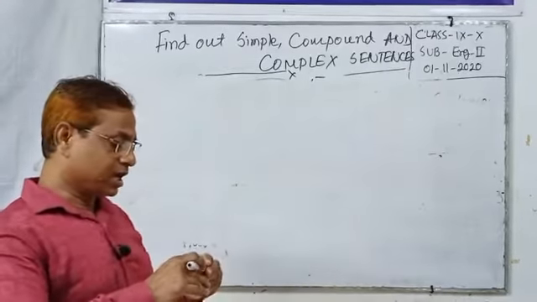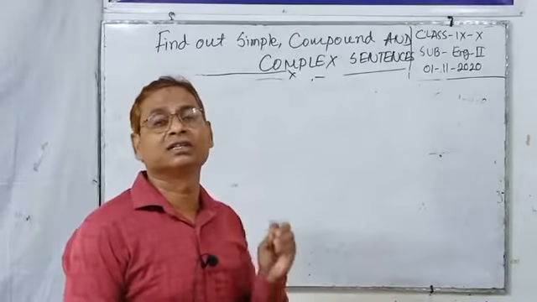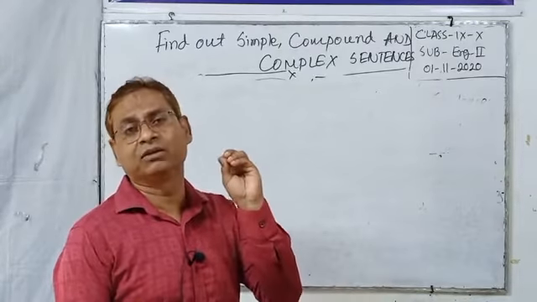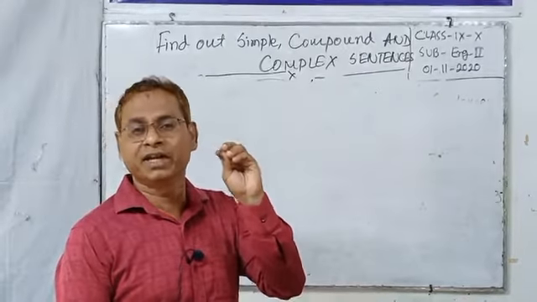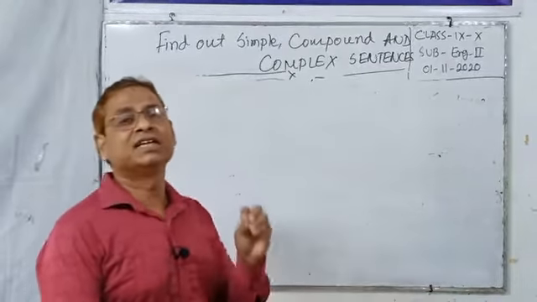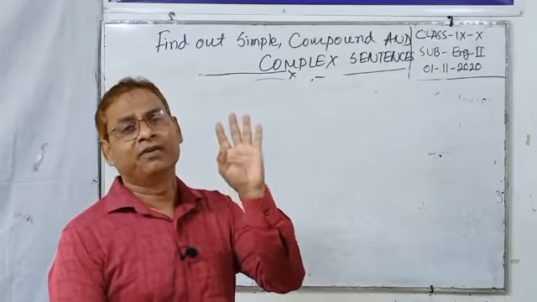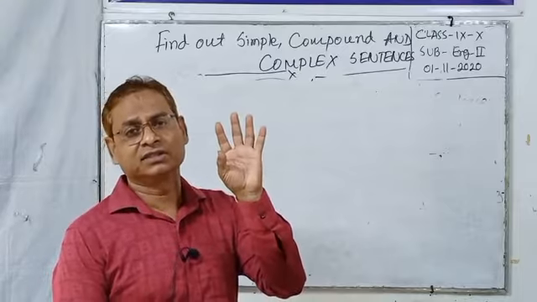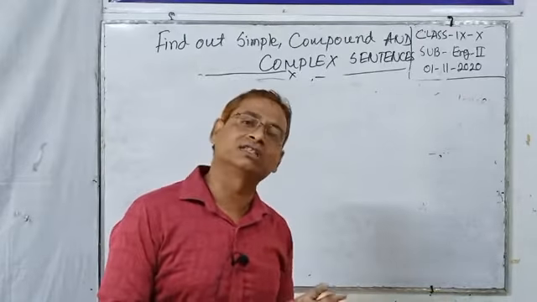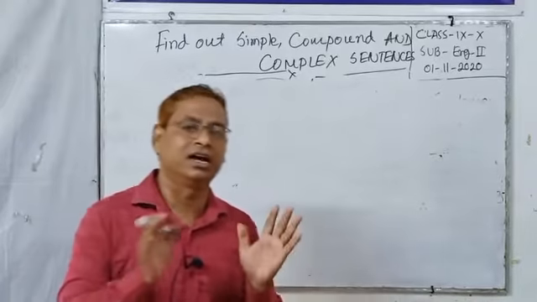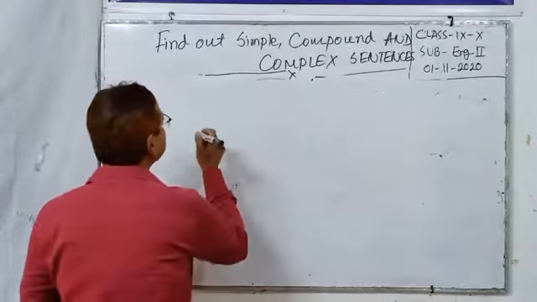Dear students, you should keep in mind a simple sentence has only one subject and verb and only one independent clause. In a simple sentence, you don't see FANBOYS. That means coordinating conjunctions or subordinating conjunctions are not there in a simple sentence. Let's look at the board.